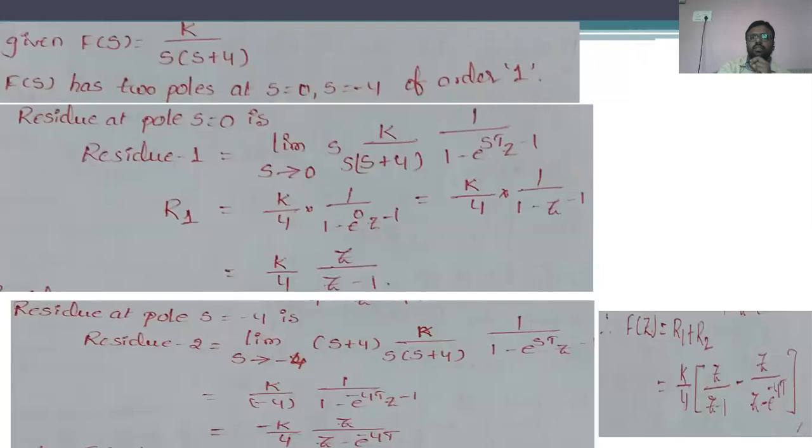Okay. So in this one, for example, let us consider the sequence F of s is equal to K divided by s into (s plus 4). That means we are having two different poles at 0 and minus 4, and the order of the poles is 1. That means two different residues are going to happen, and calculating these two residues and adding them, we can find out the f of z.